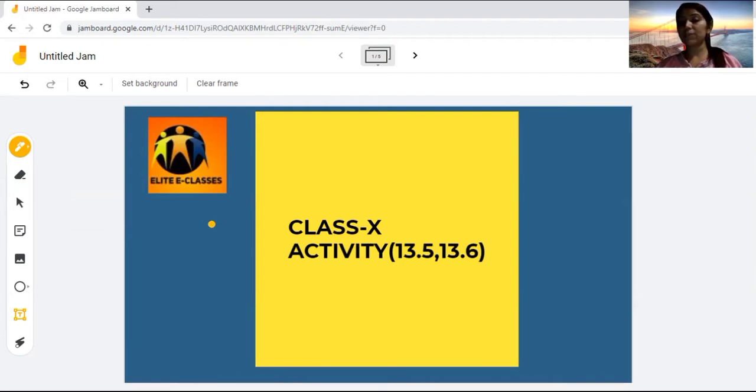So, beta, in the previous lecture, we studied activities 13.4 and 13.3. But today we will start with activities 13.5 and 13.6. Why are we taking these activities as important? Because these activities are always asked in the examination in the form of a question, and you all have to know in which form these activities will come and how the questions will come along with them. So today I'm here to tell you about activity 13.5 as well as 13.6. So let's start.